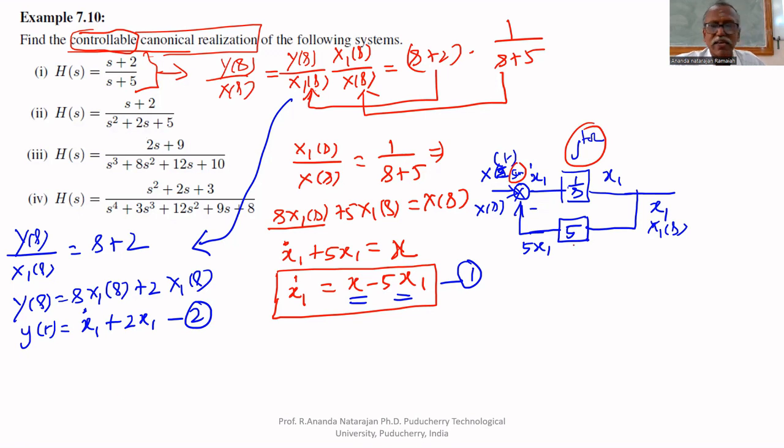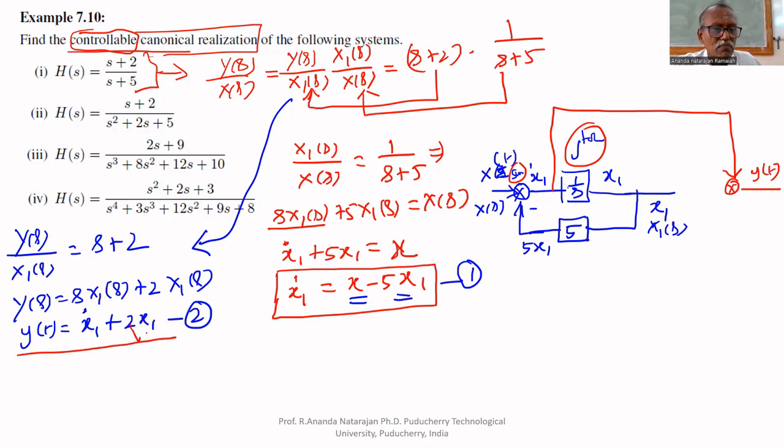What is that? Y of t. Let us assume that y of t is available. Y of t equals what? x1 dot plus 2 times x1. Take x1 dot from here and add. x1 is available here; multiply it by 2 and give it here.